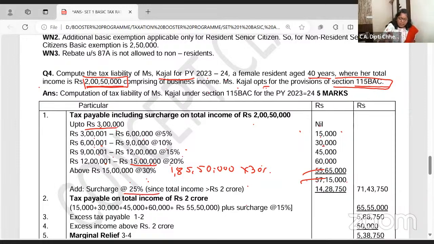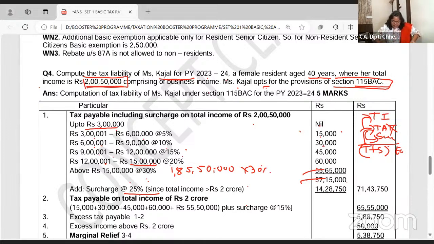So on 25%, on what will you calculate, beta? Not on income. Surcharge is always, see, this is your total income, on this tax. On tax you have to calculate the surcharge. Understood? And tax plus surcharge, add together, then education cess. Don't calculate education cess now. Calculate education cess after marginal. Okay? Right. Come on.